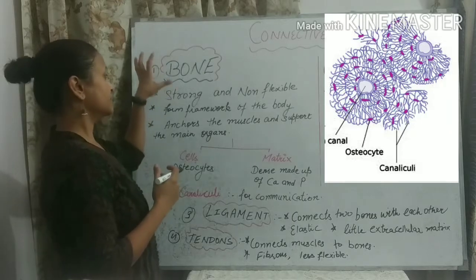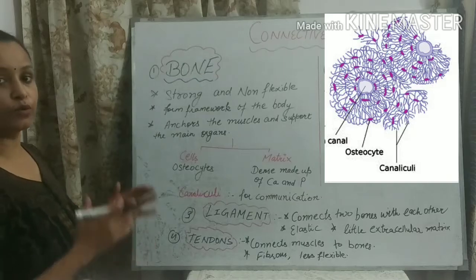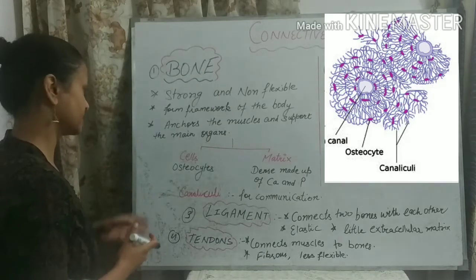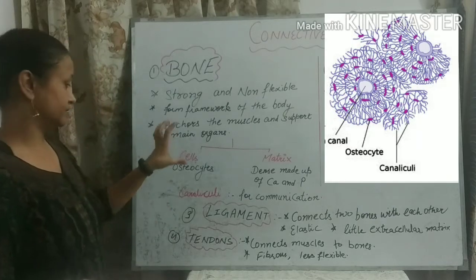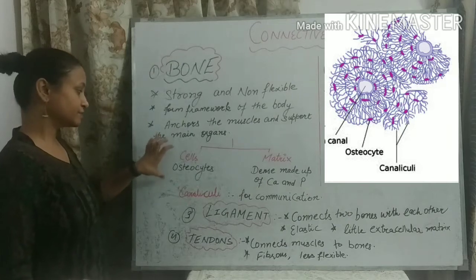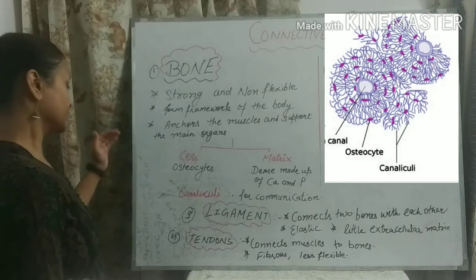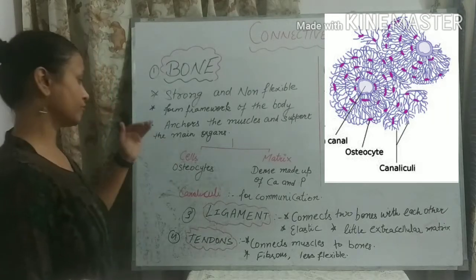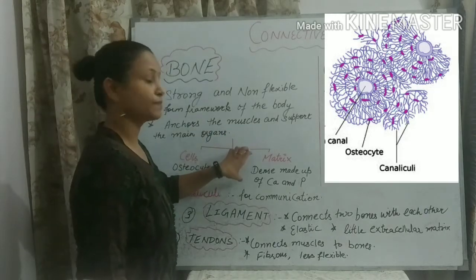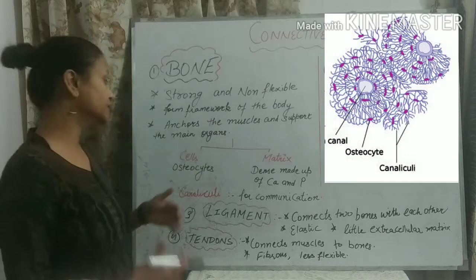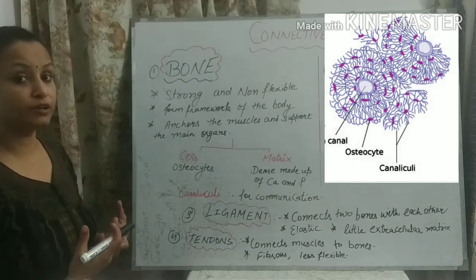As I told you earlier, each connective tissue is made up of two parts. One is cells and the second is matrix. Here the cells of bones are known as osteocytes. Yes students, you have to learn the spelling: osteocytes. So osteocytes are the cells of bones, means bone cells are known as osteocytes. And second, matrix. Matrix means the fluid in between the cells. It is dense, means it is a type of solid fluid.